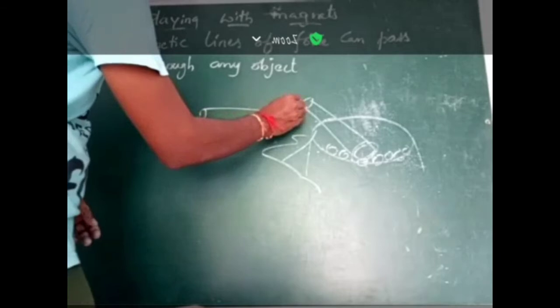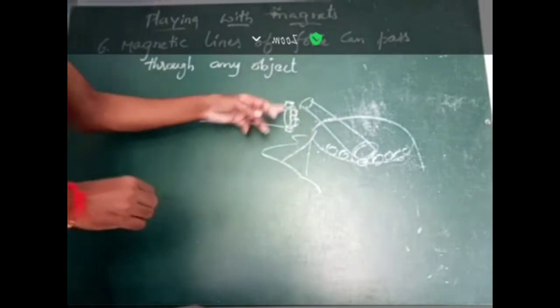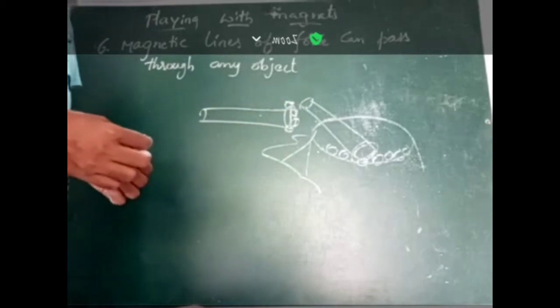So he pulled out the stick and observed that some stones were attracted towards that metallic cap.